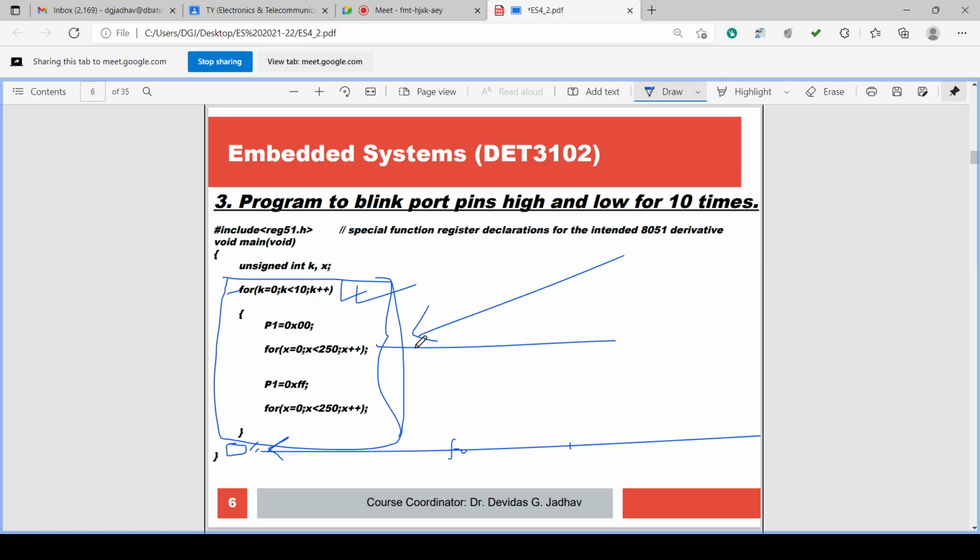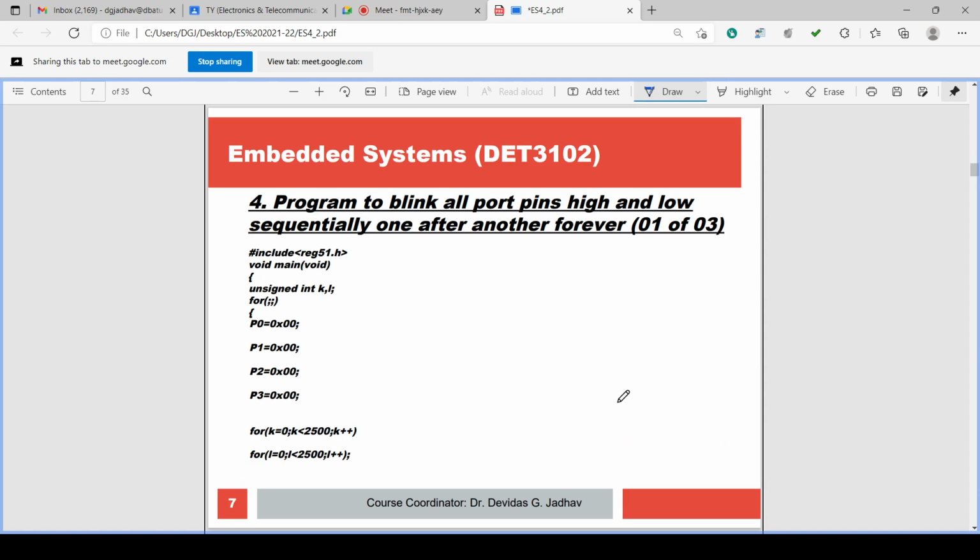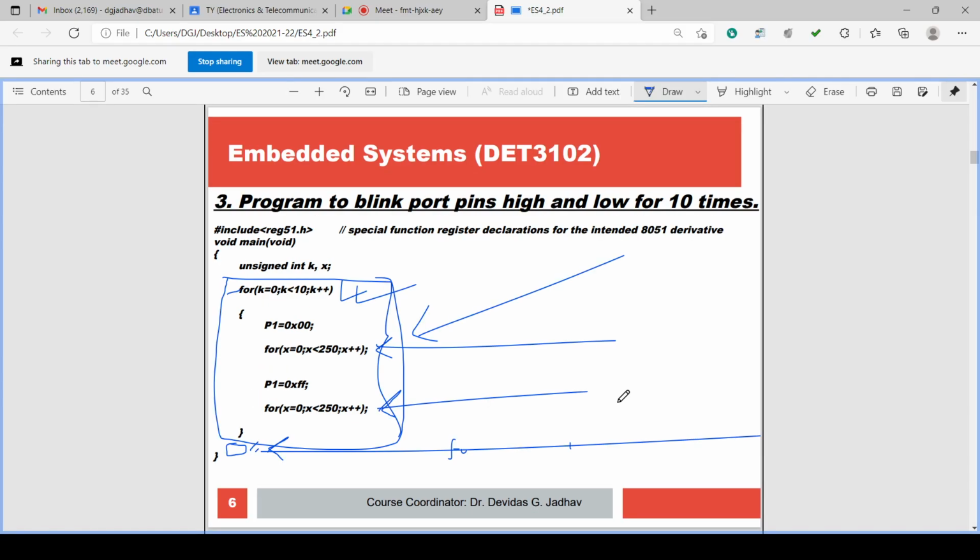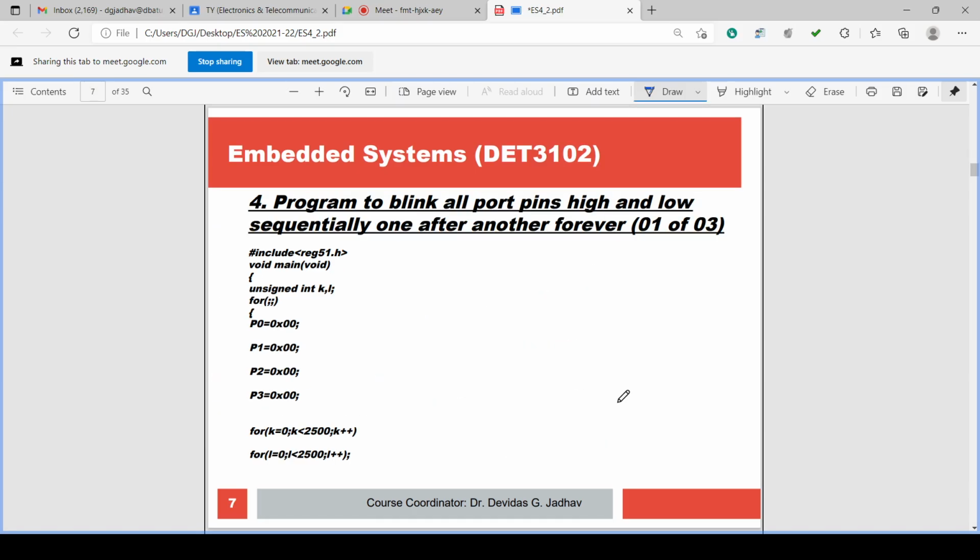Then this delay we have discussed is some arbitrary delay. It is not accurate up to some time, isn't it? It is arbitrary. Then there is a program to blink all the ports. Till this program we have blinked a single port, suppose P1. Okay. Then there is a program to blink all the ports P0, P1, P2, P3, but